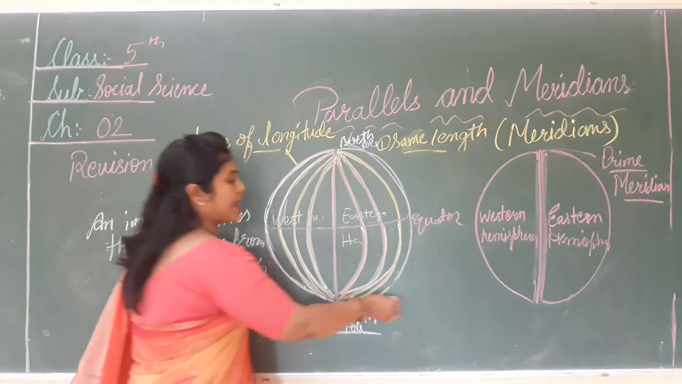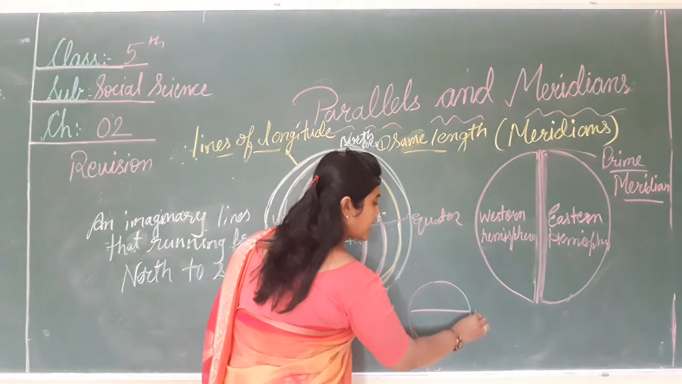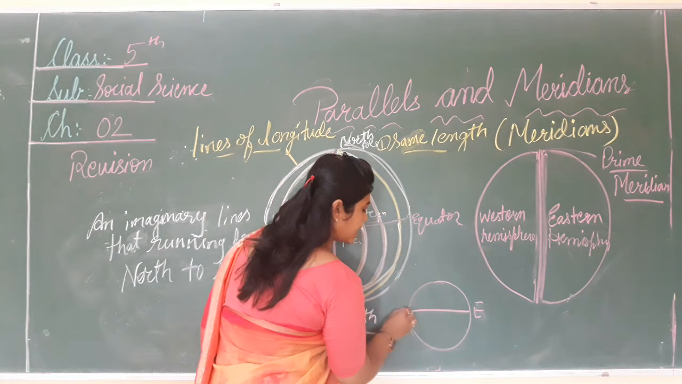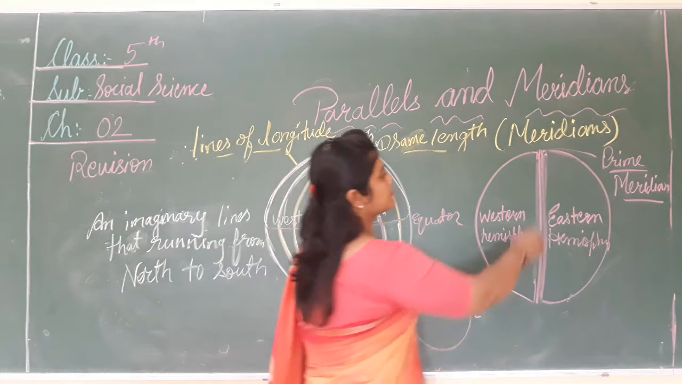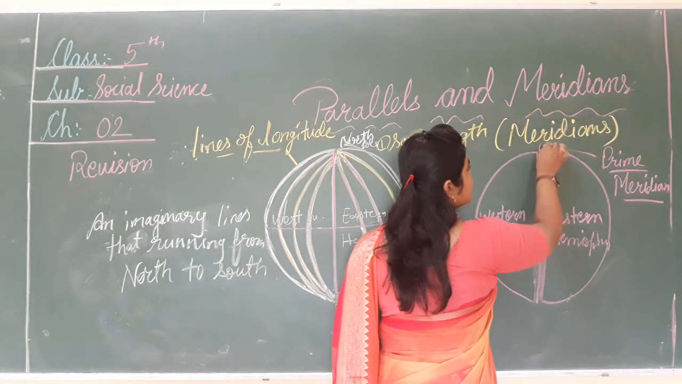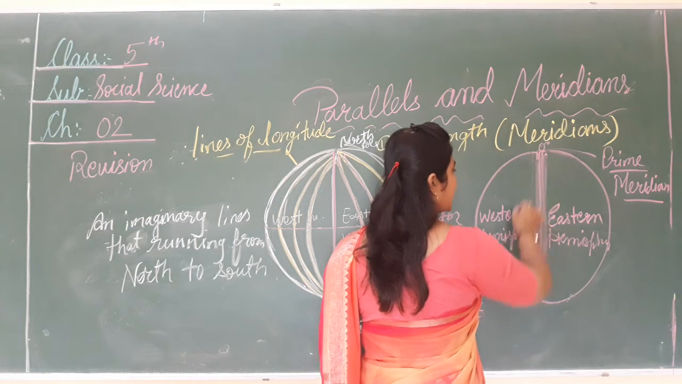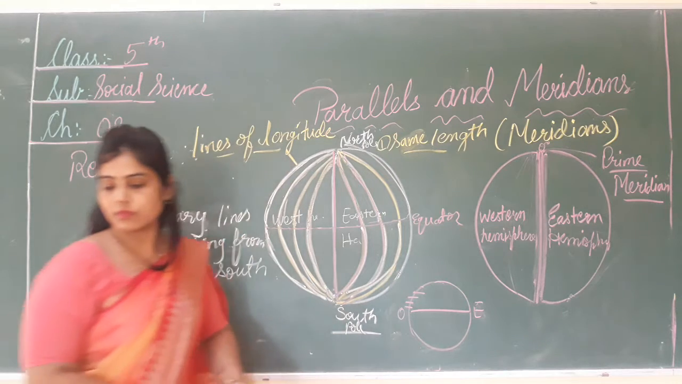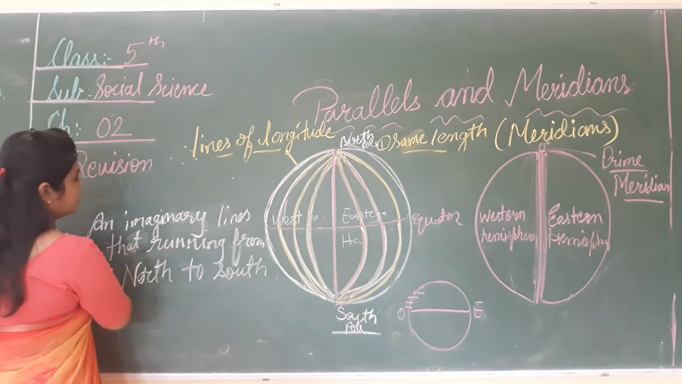और हम parallels को कहाँ से counting start करते थे? This is the equator. It is the 0 degree. Then 1, 2, 3, 4, 5. And this prime meridian is the 0 degree, and we start counting the meridians from that side. 1 degree, 2 degree, 3 degree, 4 degree. Okay. Now, how are the meridians measured?